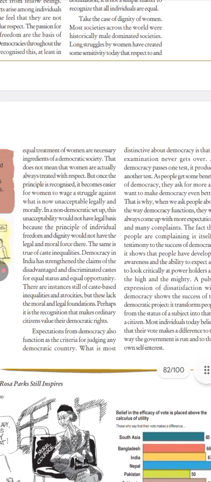Equal education, free education for women, so that the parents do not feel the burden and do not stop the girls from studying. Equal opportunities have been given for women in all the spheres of life so that she too becomes independent and has a firm foothold in the democracy of the country.